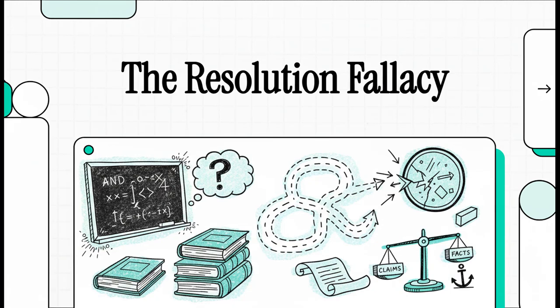All right, let's get right into it. For something like 40 years, there's been this simple story told in theoretical computer science, a story about a proof system called resolution. But what if I told you that story, the one repeated in countless textbooks and lectures, is basically a myth? In this explainer, we're going to pull back the curtain and see what the research really says compared to what everyone thinks it says.